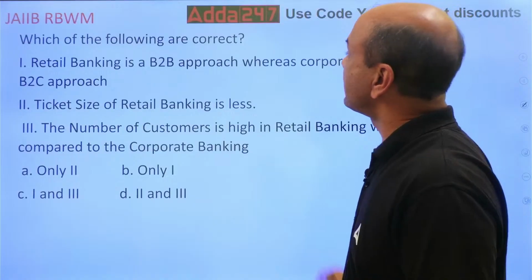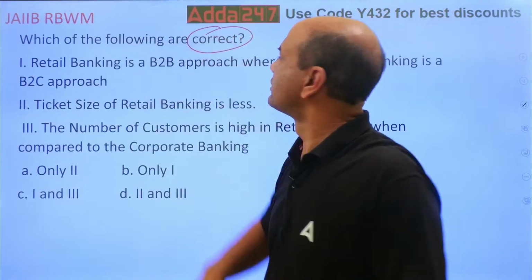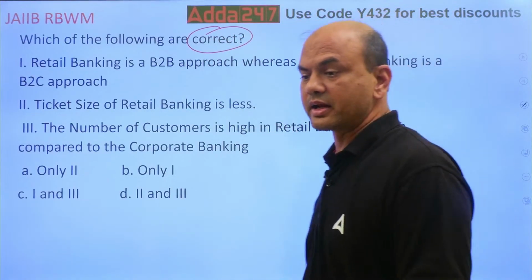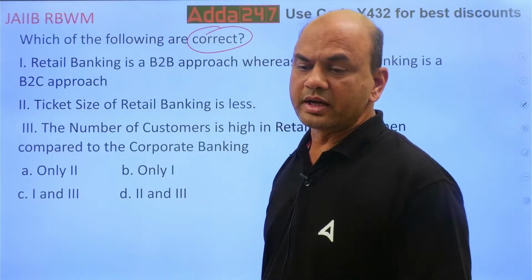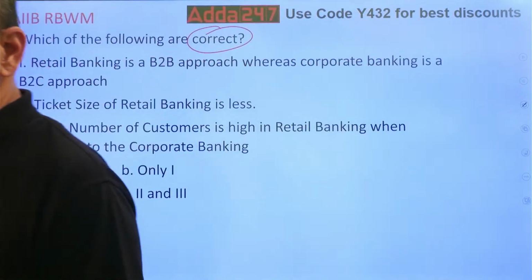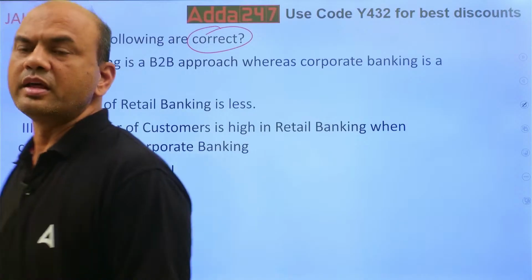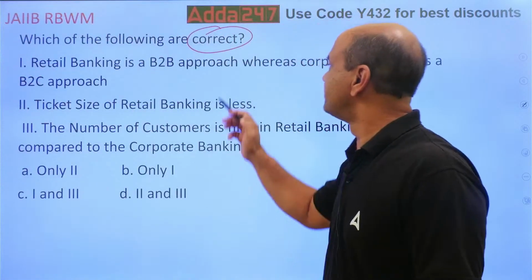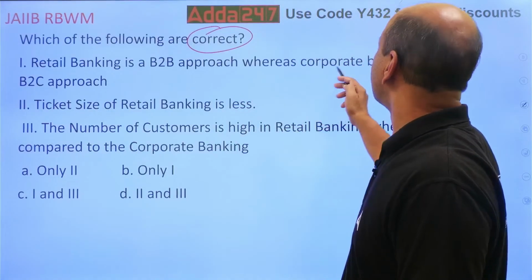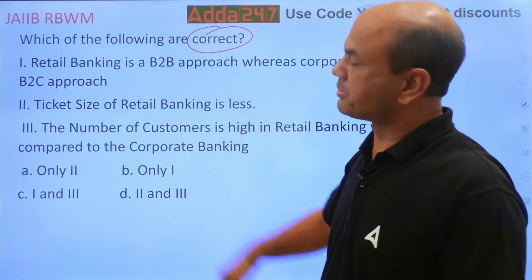Which of the following are correct? Retail banking is a B2B approach, whereas corporate banking is a B2C approach.